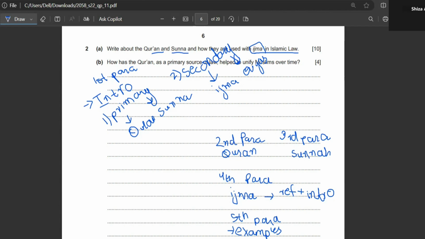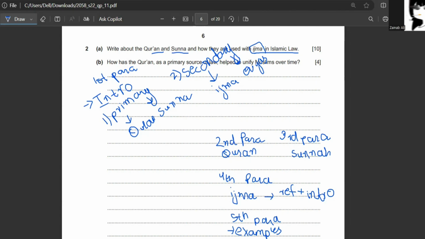So you are going to start that Islamic laws are, there are 2 categories of Islamic law. Or basically you can start with that Islamic laws are derived from 2 sources, primary source and secondary source. Primary sources of Islamic law are Quran and Sunnah, while secondary sources of Islamic law are ijma and qiyas.